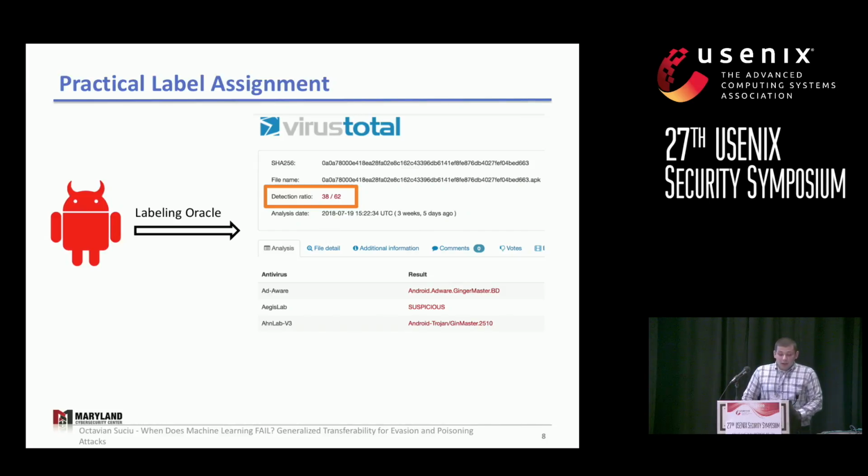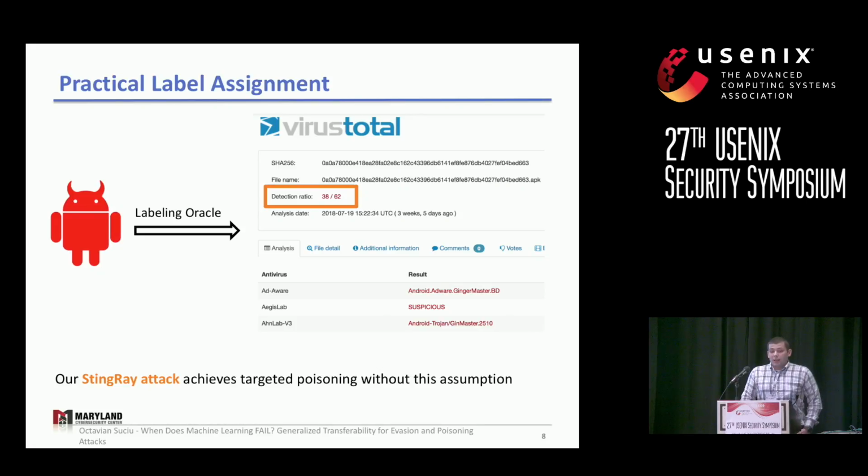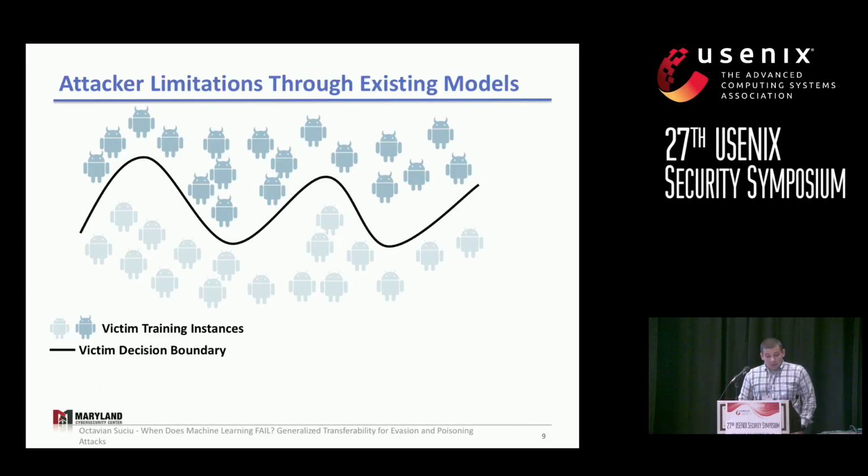So Drebin actually uses this score in order to attribute the benign or the malicious labels. And in fact, I'm going to show you later in this talk that we could design a targeted poisoning attack. We call it StingRay, that achieves the poisoning goals without requiring labeling capabilities.